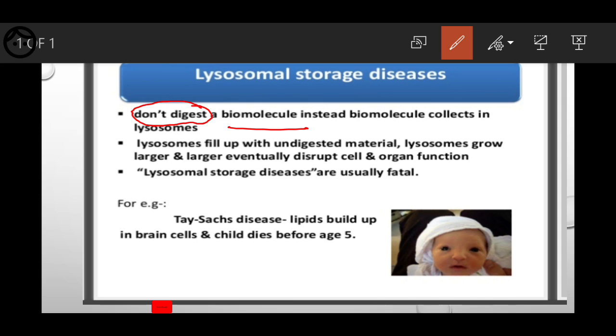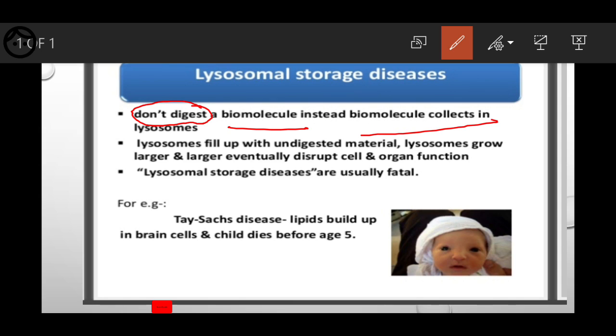As I already told you, only fats, carbohydrates and proteins are to be digested, but vitamins no need to digest because they are directly consumed by our cells. Now, biomolecules, whatever carbohydrate, fats or whatever, which are required by the cell, if they are not digested, instead of digestion, the biomolecule collects in the lysosome.